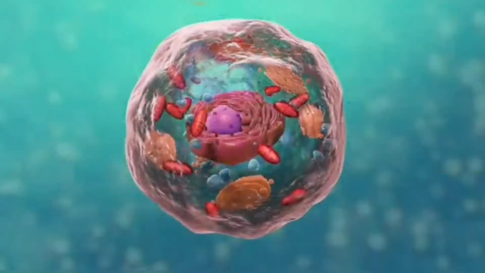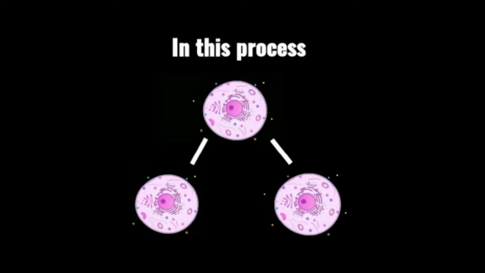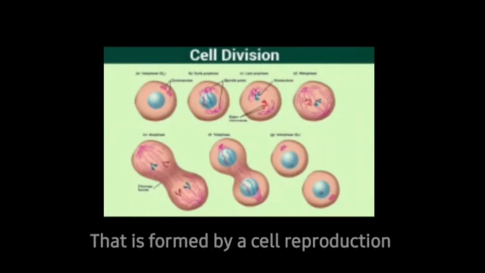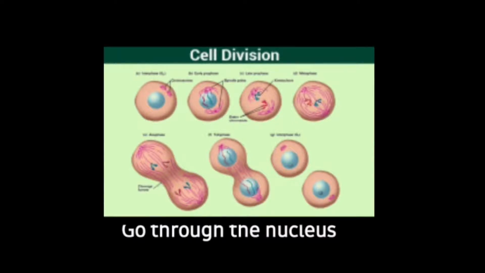So, students, you must be thinking, do cells also reproduce? Yes, reproduction occurs in cells as well. In this process, one cell divides into two new cells, and the information and the instructions in the new cells that are formed by cell reproduction go through the nucleus. Let us understand how it happens.